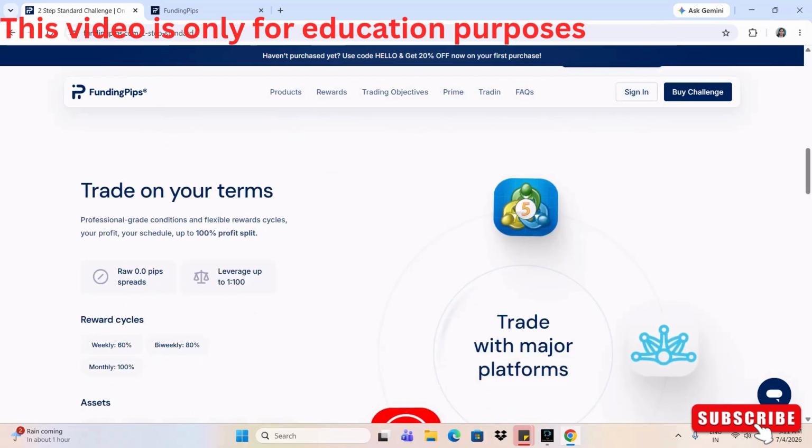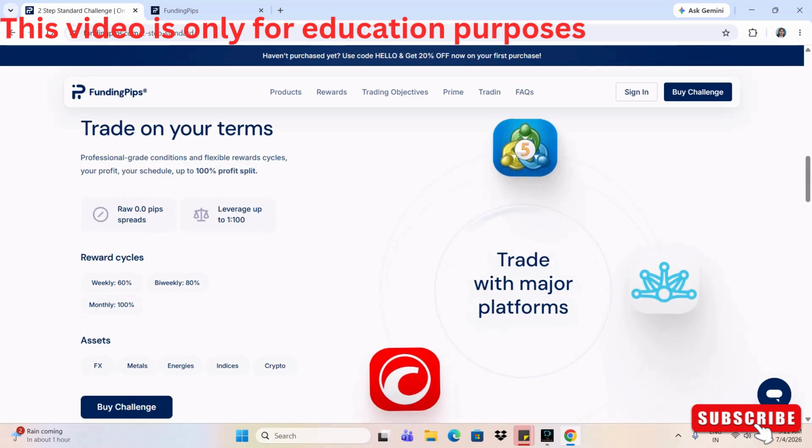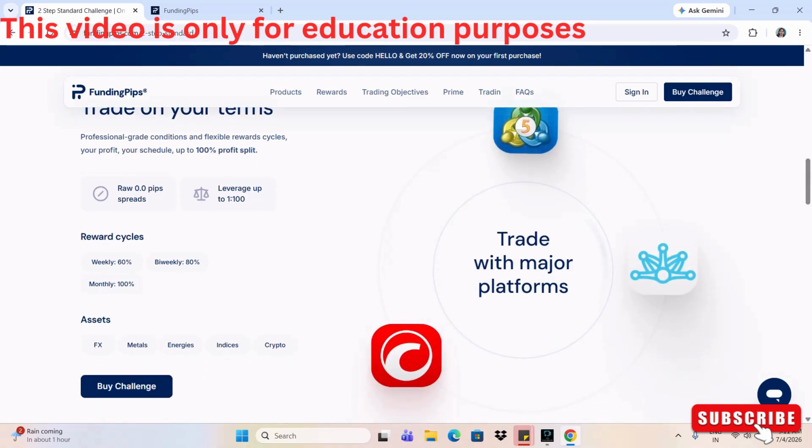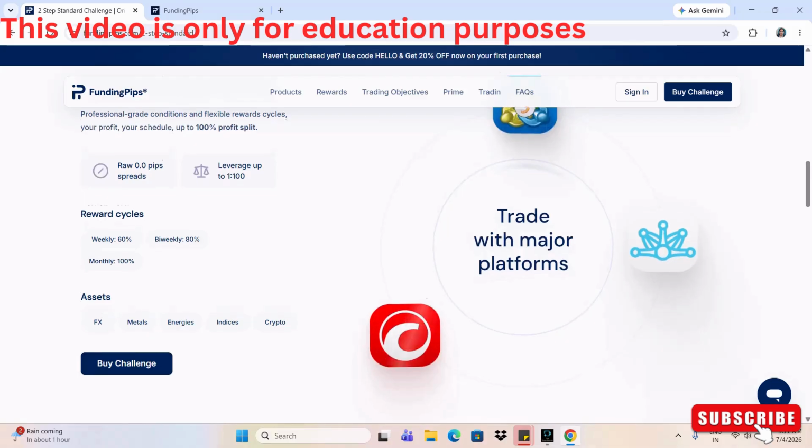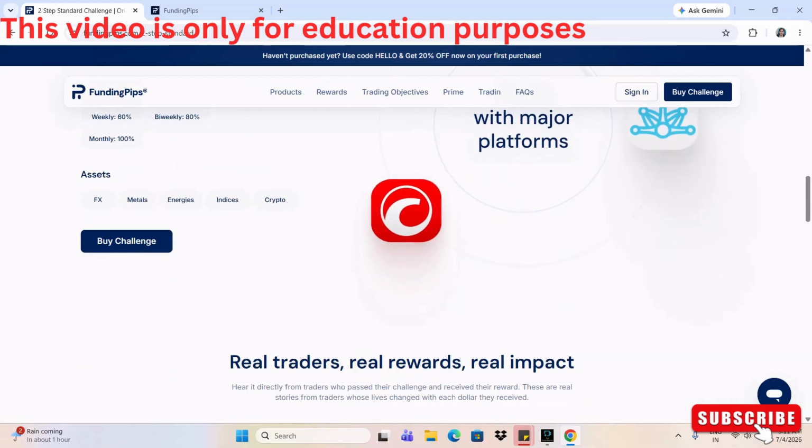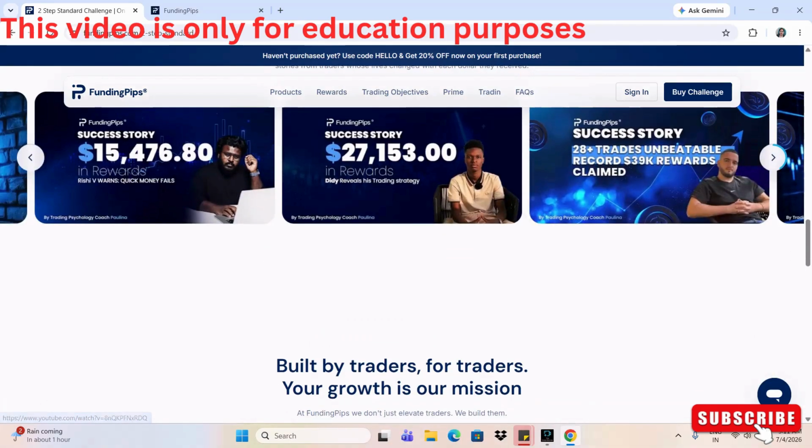And in terms of the platform, they are having MT5, they are having C Trader, and they are having DX Trader. Okay, and their execution and everything is good. The leverage will be 1:100, and it's like they are having zero pip of spread. They are having multiple asset classes like FX, metal, energies, indices, and crypto.